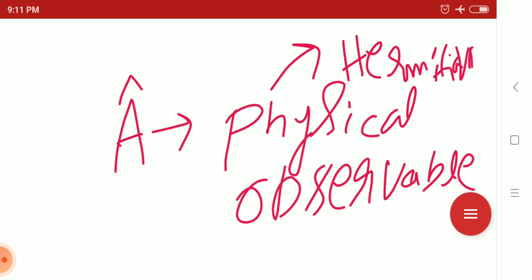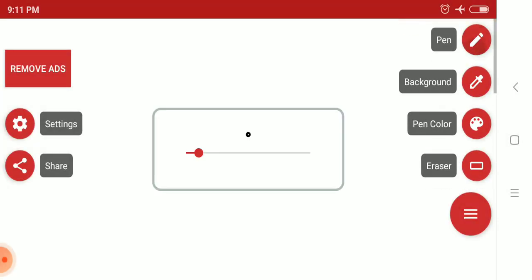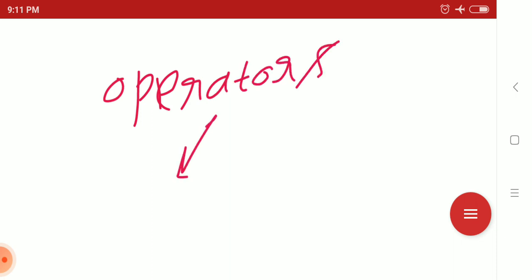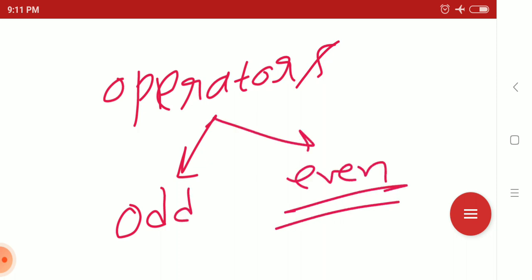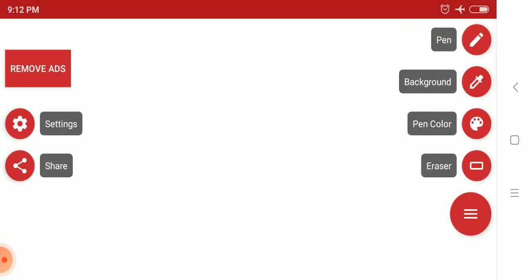Today our topic is how to do the expectation value of an operator, whether it is an odd operator or an even operator. Operators can be of two types: the odd operator and the even operator. To discuss that, we have to know the odd and even operators, and for that we also have to discuss the parity operator in quantum mechanics. Okay, so let's start the discussion.